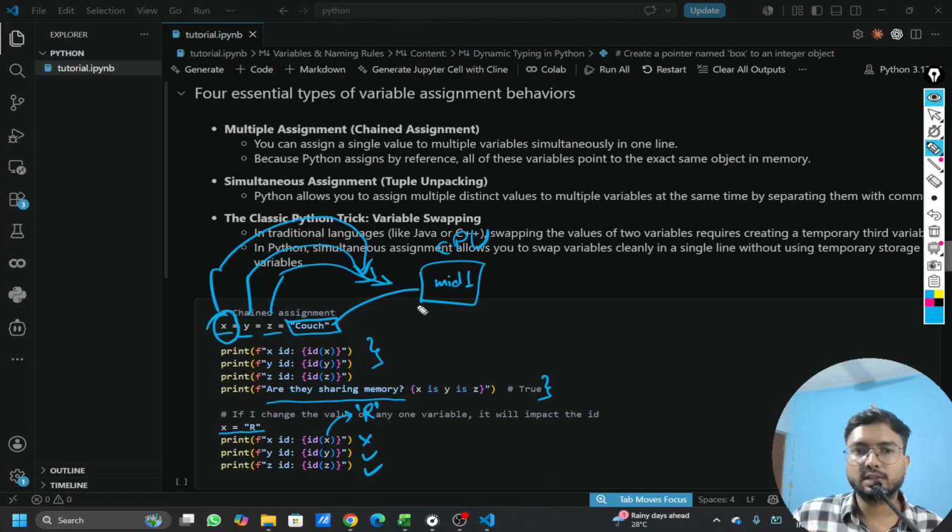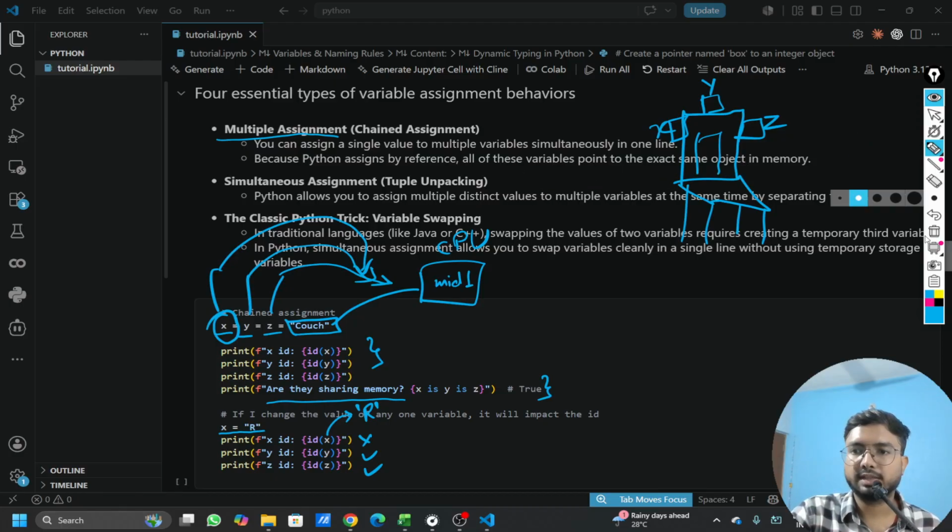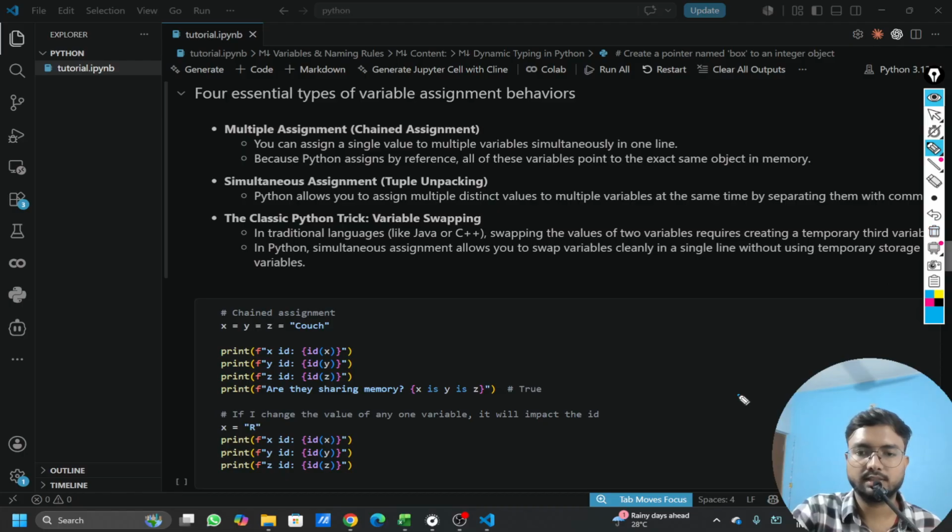You can also understand multiple assignments simply through a chair. For example, there is a chair. Now we have three sticky notes, and we have pasted all three sticky notes on this chair only. We have written X, Y, and Z on these sticky notes. So all these sticky notes belong to this single chair only. In a similar way, you can understand it.